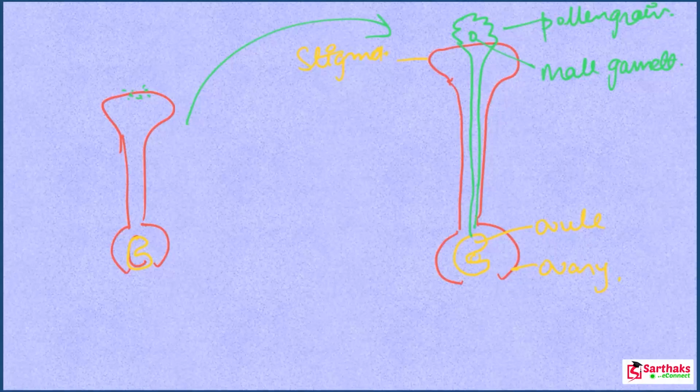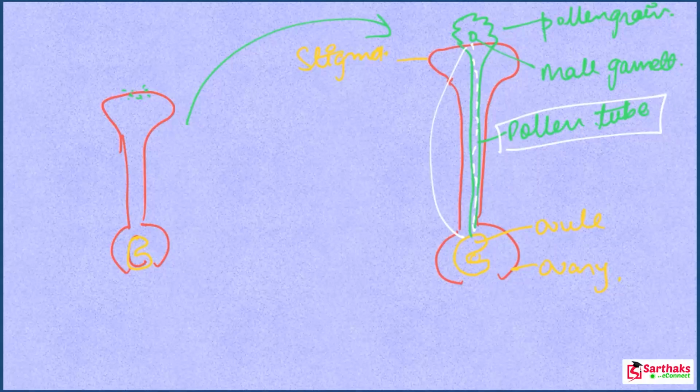Now, this is the pollen tube. With the help of this pollen tube, the male gamete moves toward the ovules. Got it? Now let's see what is present inside the ovule.